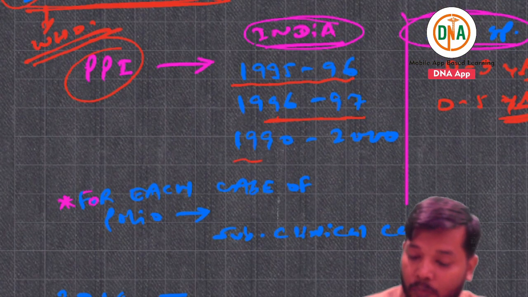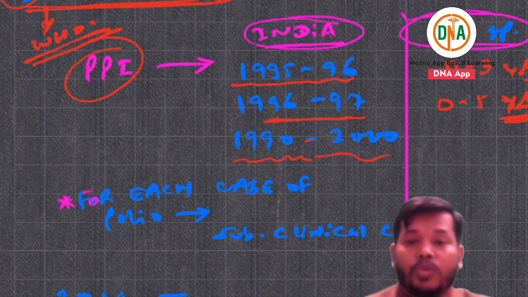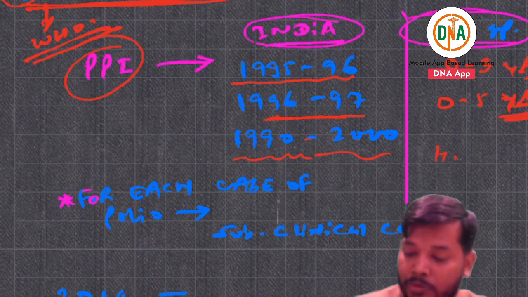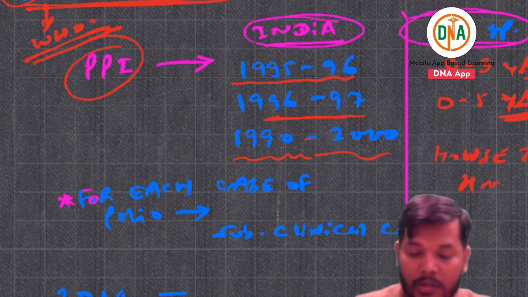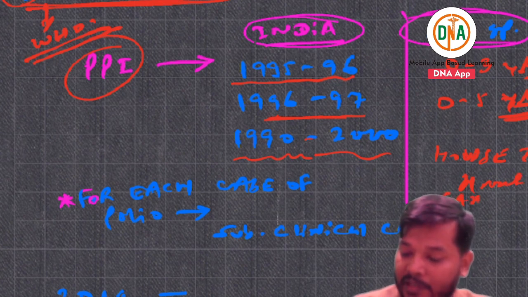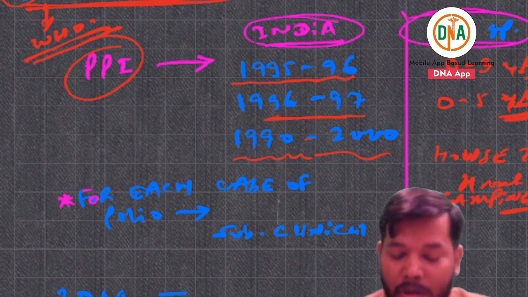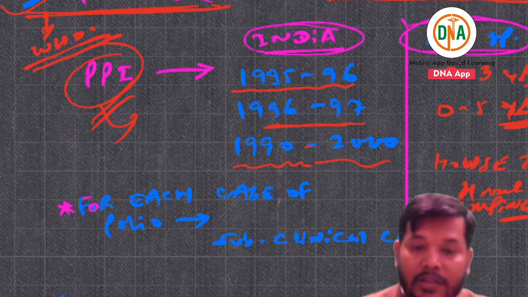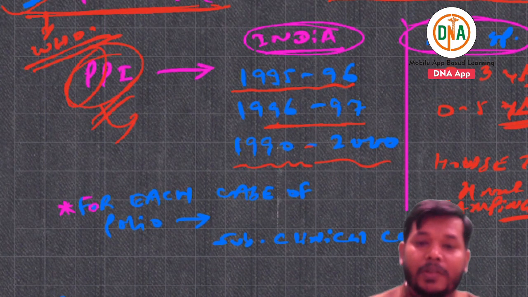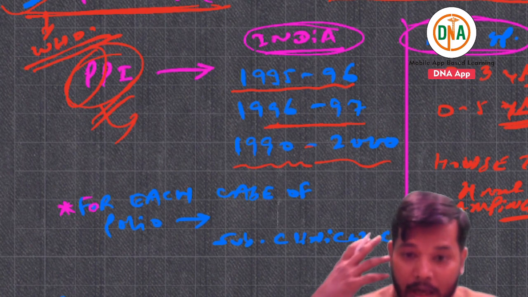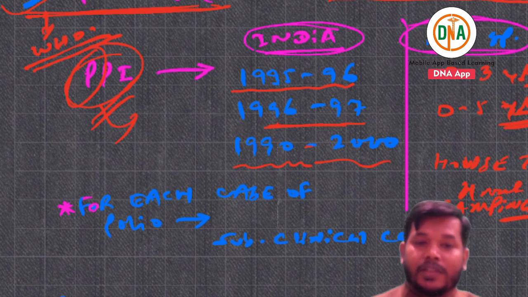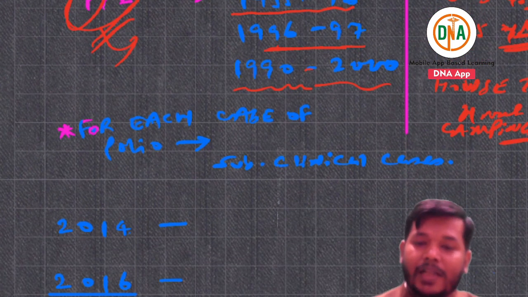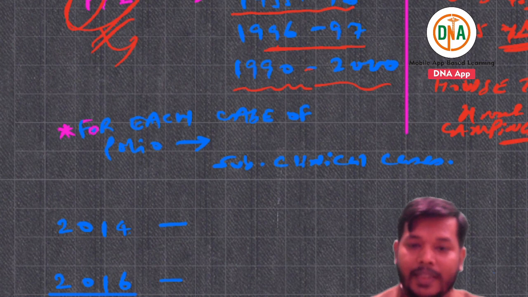From 1990 to 2000, they started house to house campaigning about pulse polio immunization. They can ask you, what about the pulse? That means one day is selected, and on that day the whole of India does the immunization program. On the same day, like a pulse generated in your body, they can feel it everywhere.